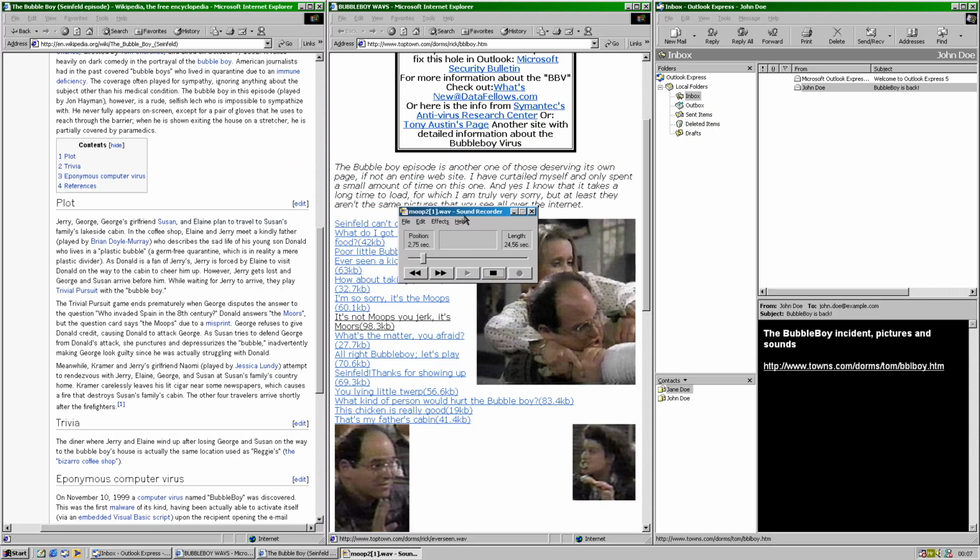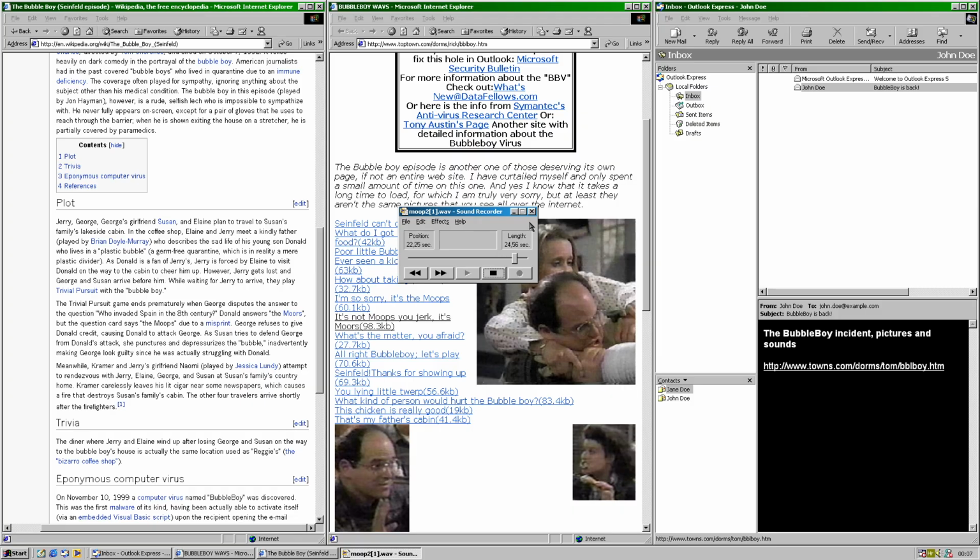That's not moops, you jerk. It's Moors. It's a misprint. I'm sorry, the card says moops. It doesn't matter. It's Moors. There's no moops. It's moops. Moors.